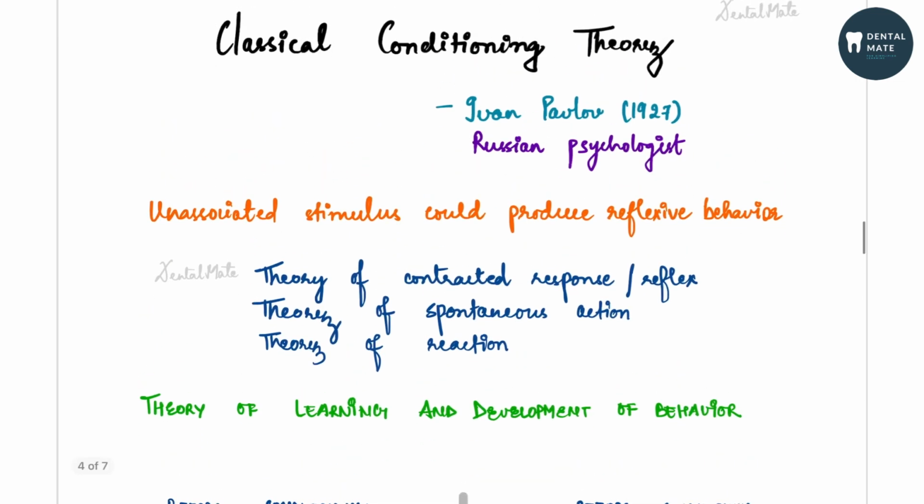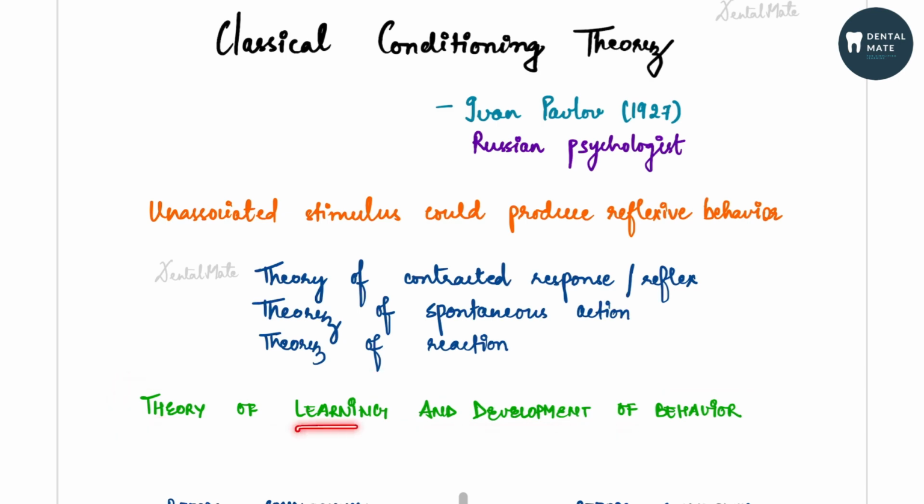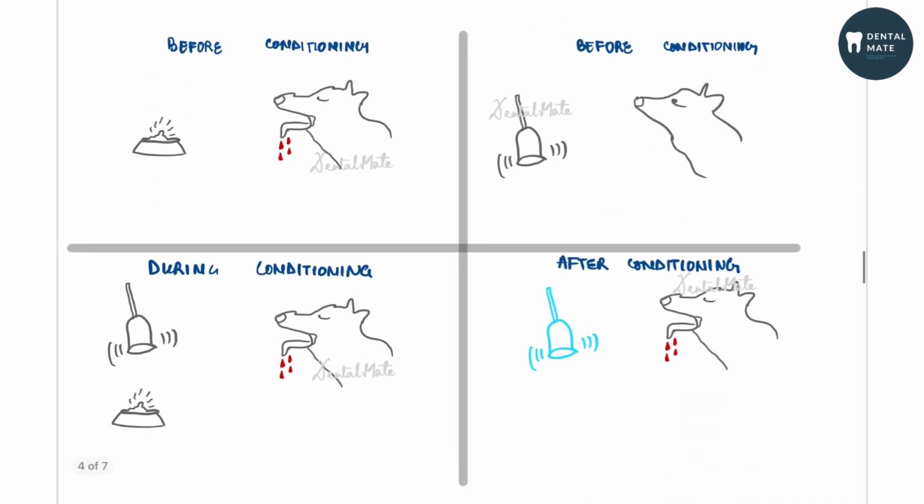This theory is also known as theory of conditioned response or reflex, theory of spontaneous action, or theory of reaction. And this comes under theory of learning and development of behavior. So in this theory, there is a specific learning which is associated with some kind of stimulus. This produces a reflex. Now, Ivan Pavlov was studying the parotid glands of dogs, and he found out certain things based on which he has given the classical conditioning theory.